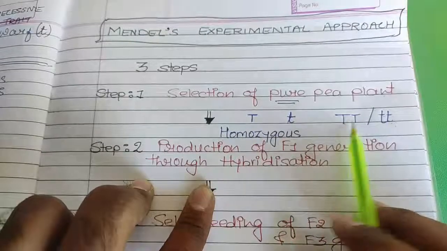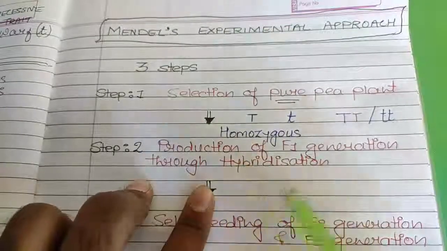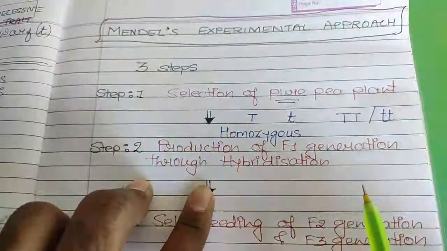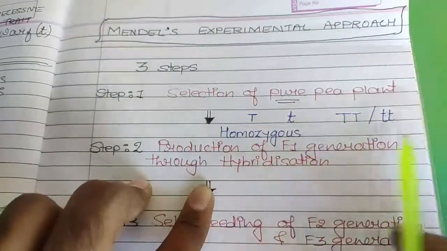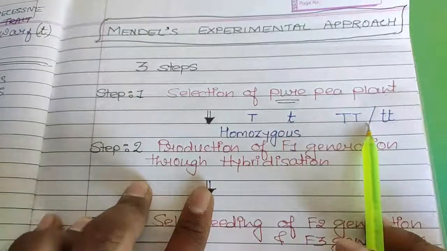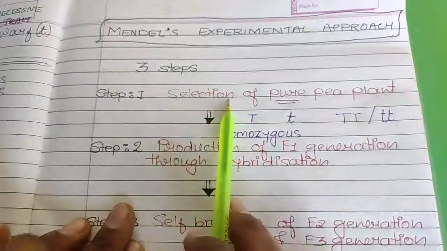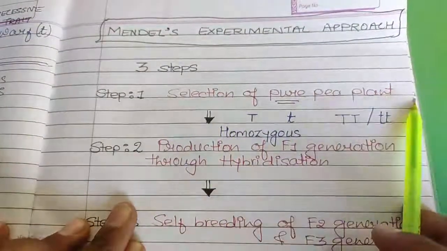Either both of them need to denote a dominating character or a recessive character. It should not be like that one is dominating and one is recessive. Then it cannot be termed as pure. So first he has selected the pure pea plant.